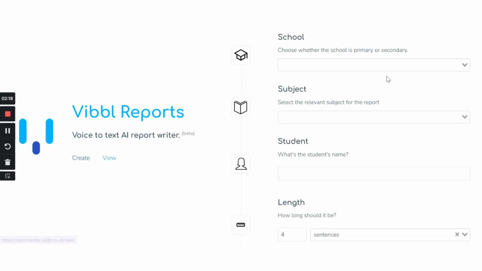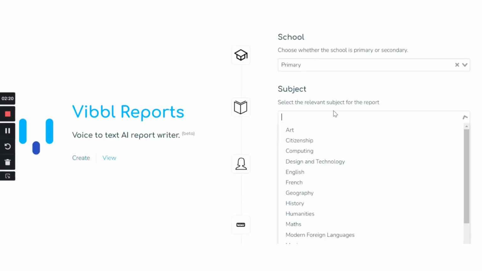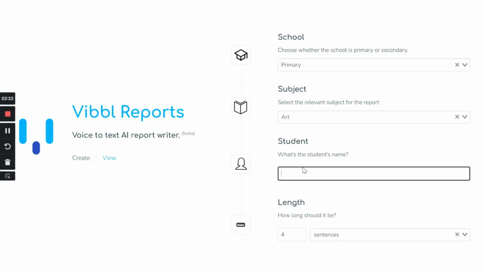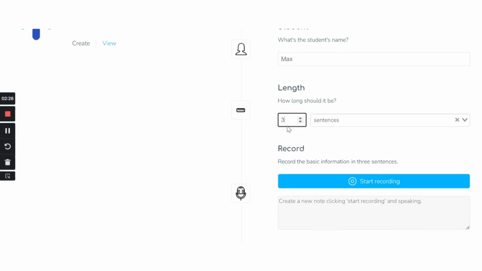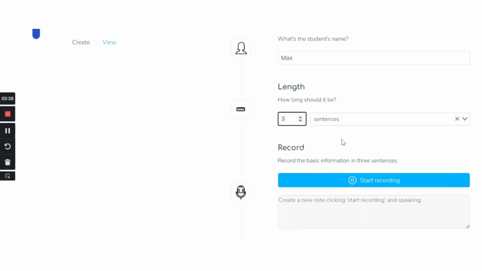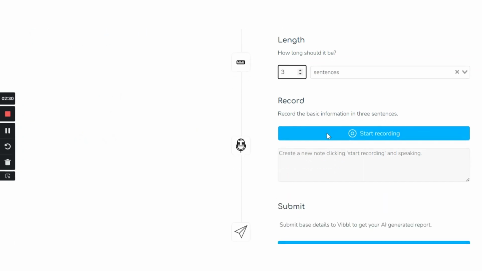Let's create another one. So this time I'm a primary school teacher. I'm going to do an art comment for a student called Max. And let's make this one a little bit shorter, and let's record some really, really colloquial language here and see what the AI does to it. Okay?